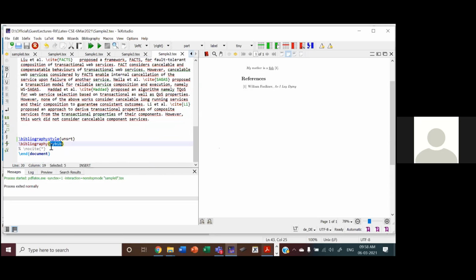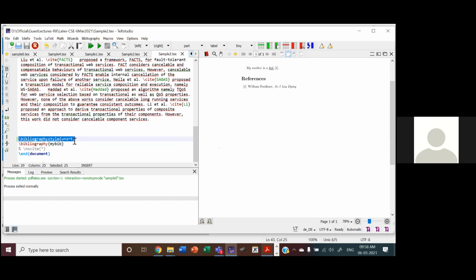It should be available in the same folder where you have this tex file. And what is the style? The bibliography style. There are lots of styles. I will be sharing a manual for you.